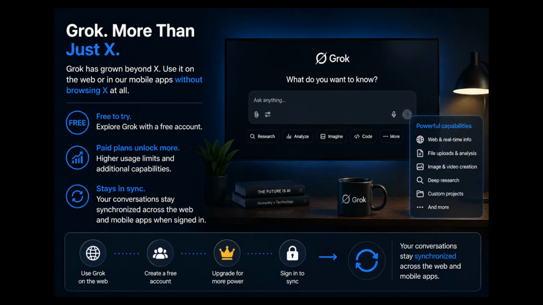But Grok has grown into much more than an assistant connected to X. You can use Grok through its website or its mobile apps without browsing X at all. Grok is free to try, while paid plans provide higher usage limits and additional capabilities. Your conversations can stay synchronized between the web and mobile apps when you are signed in.